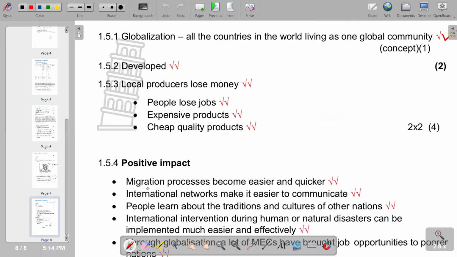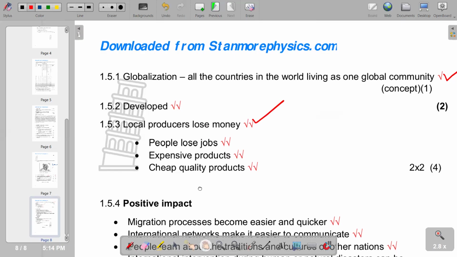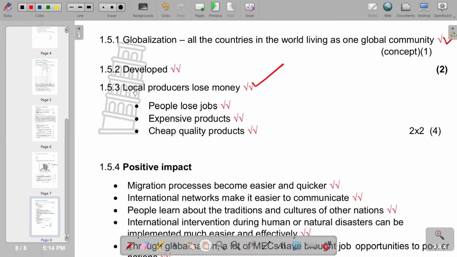So according to the answer section, we can go and see what we have. 1.5.3, we are saying local producers lose money due to globalization as the local customers go and buy abroad, and obviously they're going to lose money. That's what we have on the first part. Second part, people lose jobs through retrenchments. We also have expensive products, cheap quality products. So you'd see that these are some of the negatives of globalization.